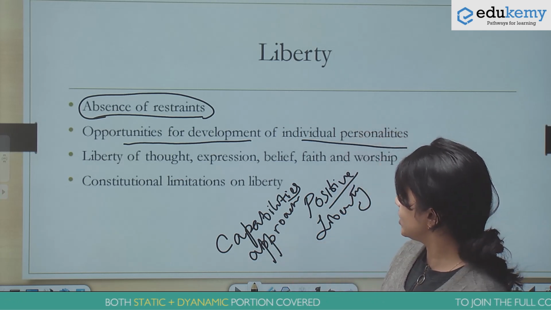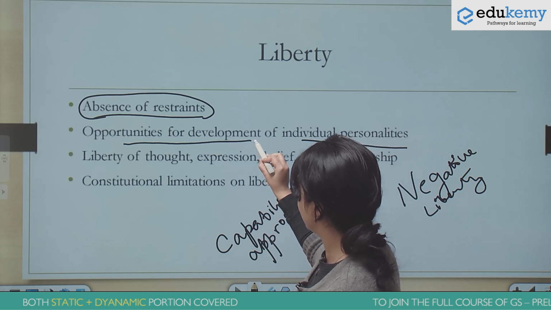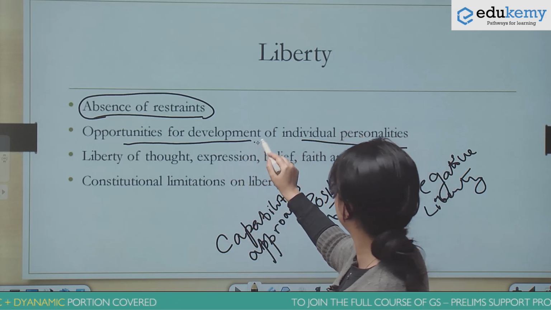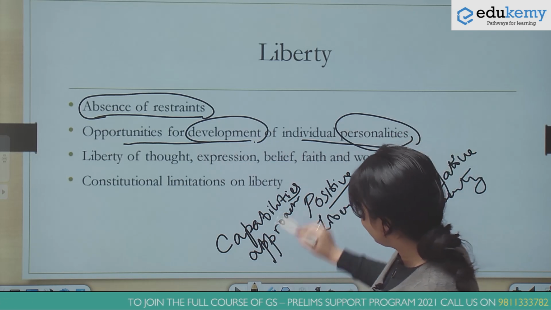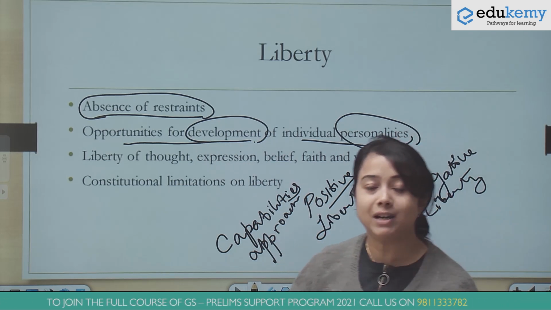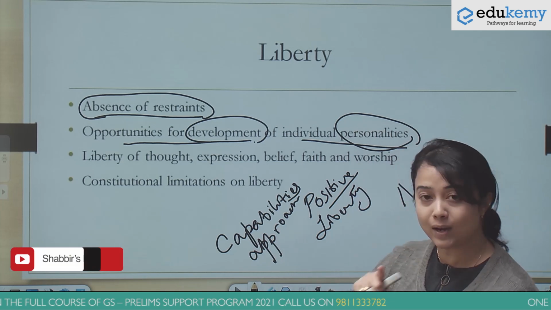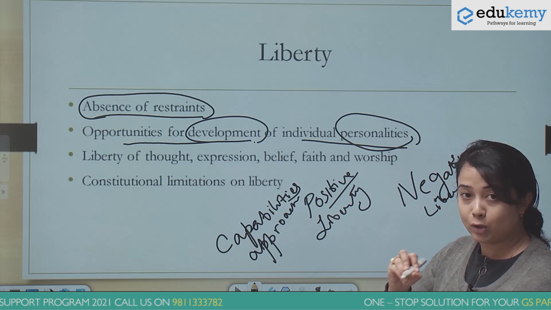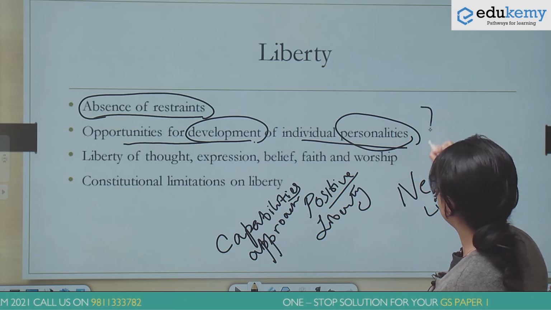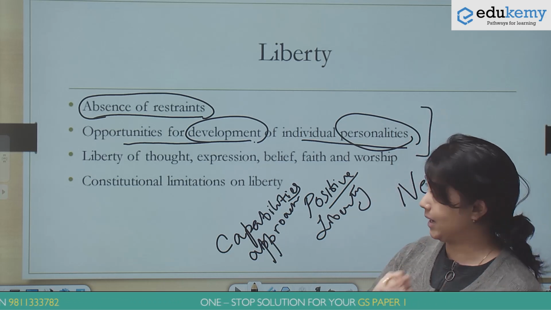So in such a situation, the population of the country will not have the opportunity for development. It cannot develop its personalities. That is why enhancing the capabilities of the people is also an important aspect of liberty. So be very clear about the meaning of these terms so that you do not get tricked in the examination.